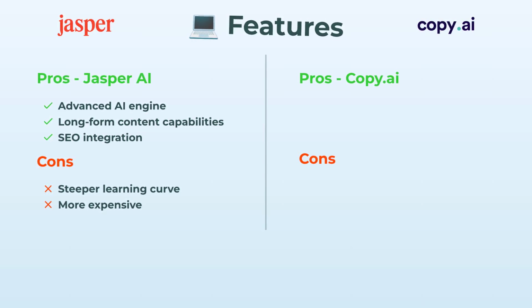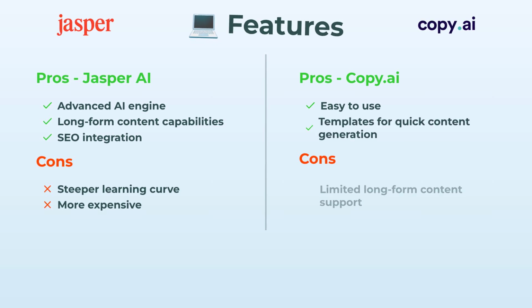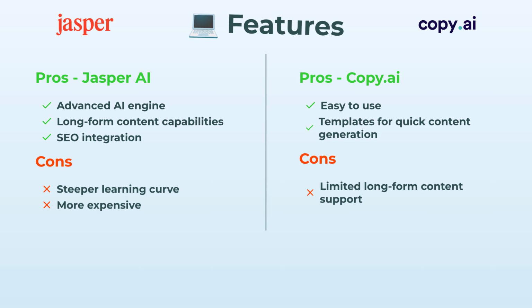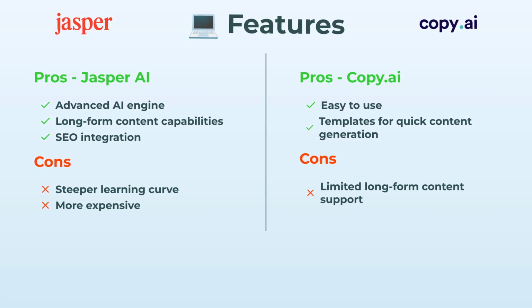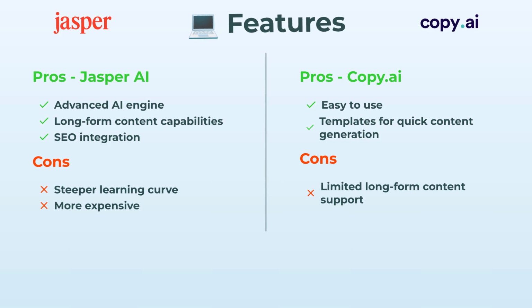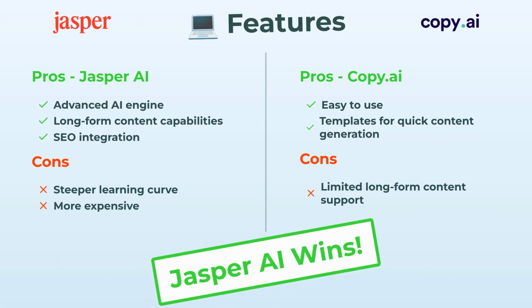On the other hand, Copy AI keeps things easy breezy. Tons of templates, fast results, and it feels pretty plug and play if you just need something quick. But if you need that heavy-duty, long-form stuff, it starts to hit a wall. Bottom line, Jasper AI takes the win for sheer feature depth.